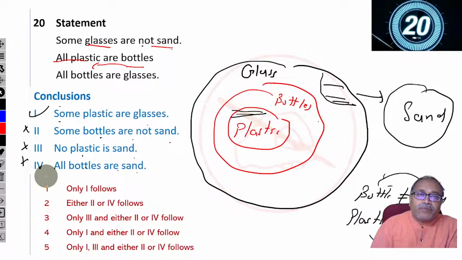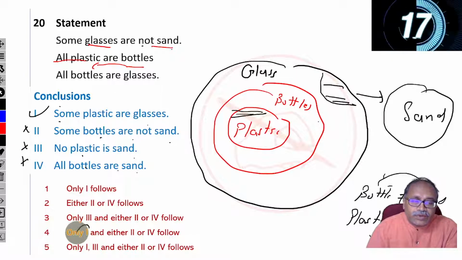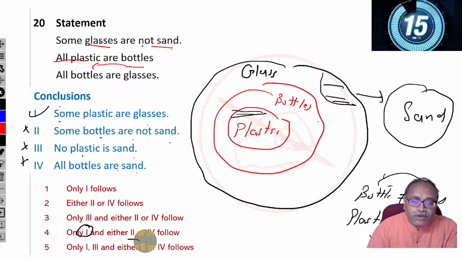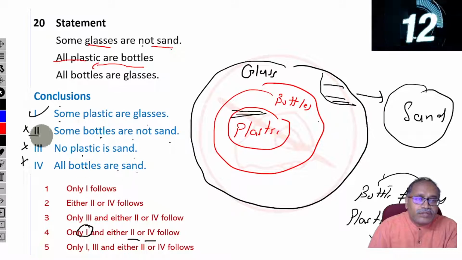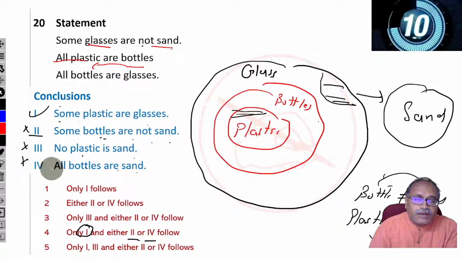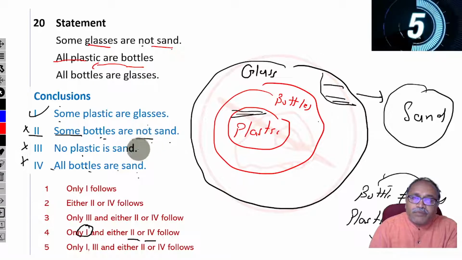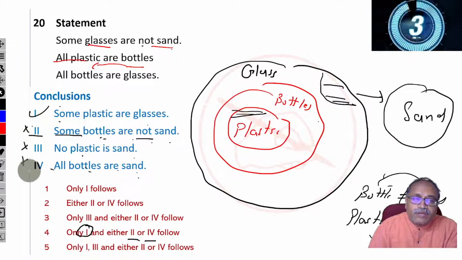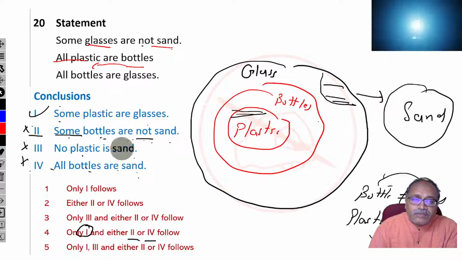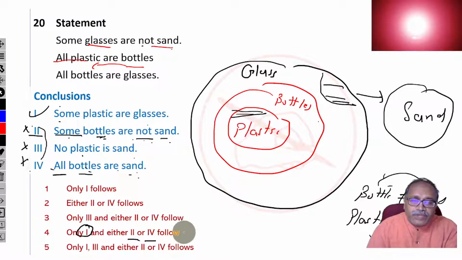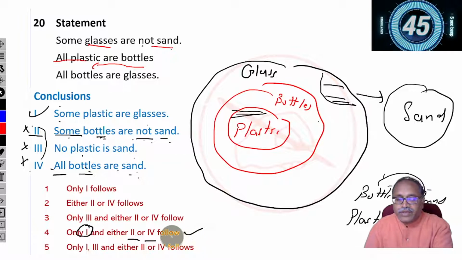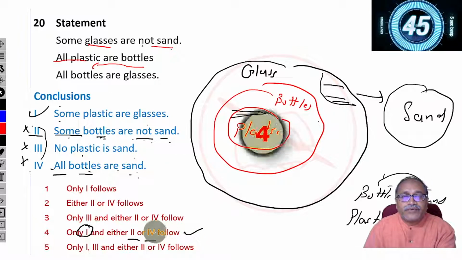With 1, is any complementary there or not? Check this one. So here the fourth one has 1 and option 2 or 4. So look at this as 2. Some bottles are not sand and all bottles are sand. So you know that this kind of statement is complementary. I don't know the second one and fourth one. So in that case, some not and all, the same terms and the same order. Bottle and sand, bottle and sand. Therefore, these two are complementary. Option 4. Check your answer here. Option 4.